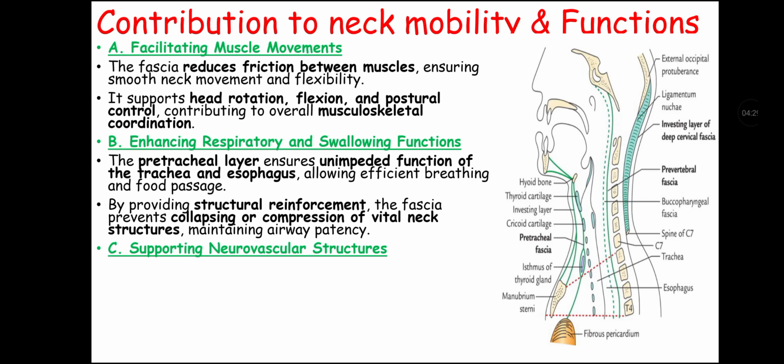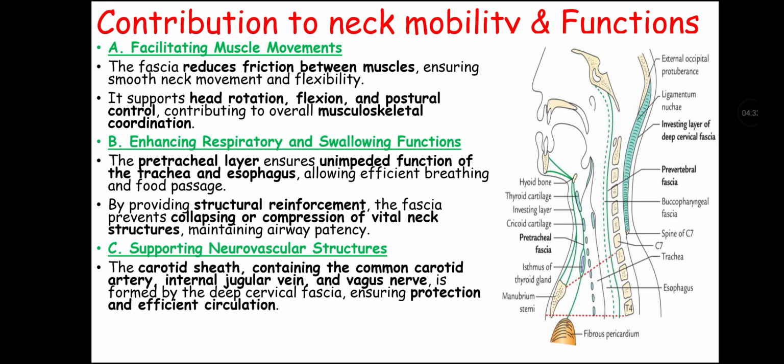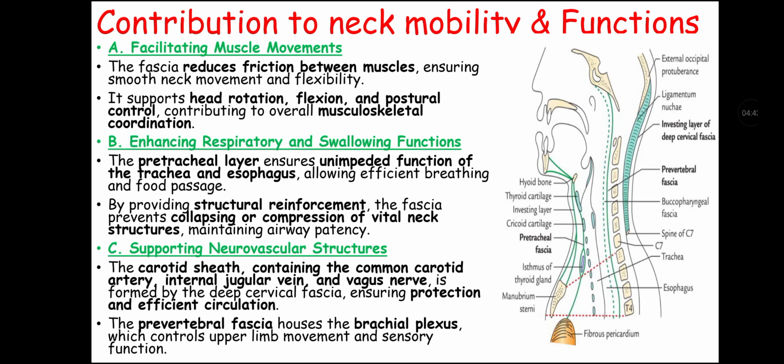The third way it contributes to neck mobility and function is by supporting neurovascular structures, as the carotid sheath containing the common carotid artery, internal jugular vein, and vagus nerve is formed by the deep cervical fascia, ensuring protection and efficient circulation. The prevertebral fascia houses the brachial plexus, which controls upper limb movement and sensory function.